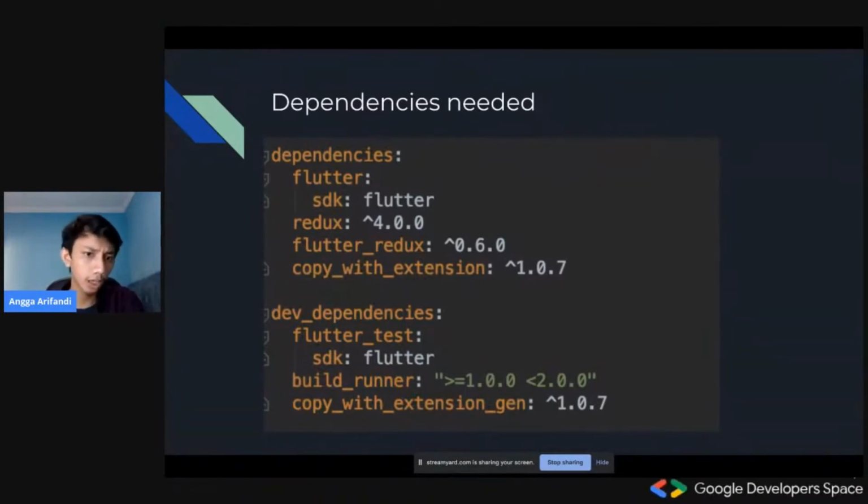We would need the core Redux dependencies, which are Redux and Flutter Redux. And after that, we would also need the copy with extension. What is this? Basically, it could copy a plain Dart object into a new one with changed data or attributes. So yeah, this is all.